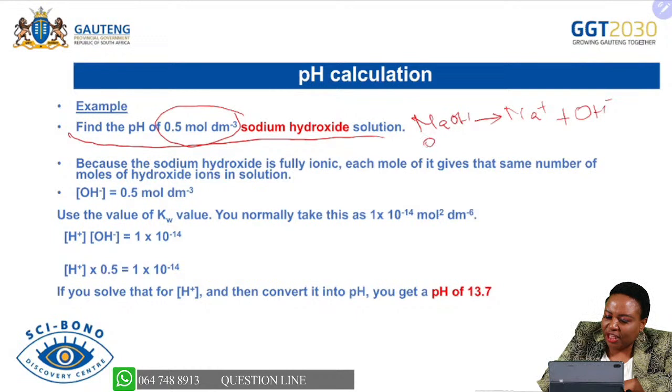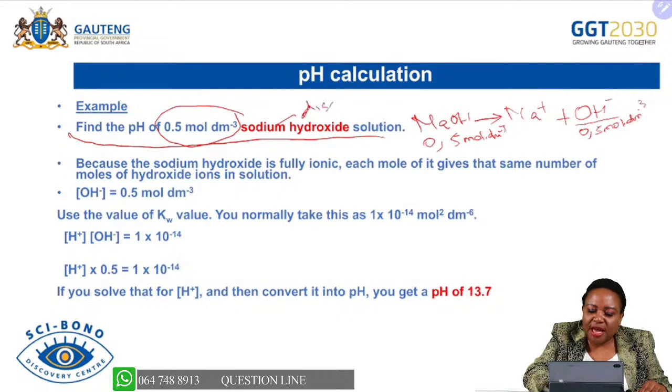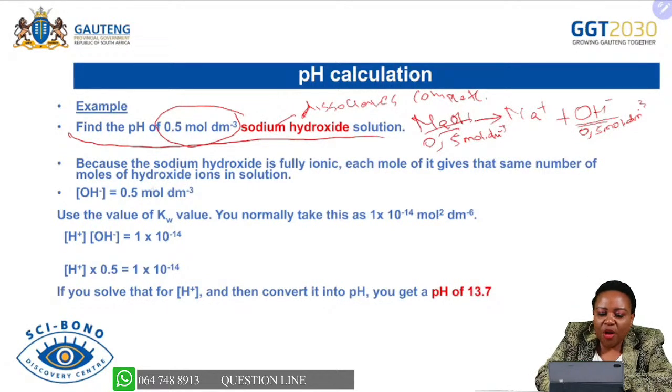Therefore, if we are provided 0.5 moles per decimeter cube of sodium hydroxide, we already know the concentration of hydroxide ions, because sodium hydroxide dissociates completely. That is the main reason we are relating the two concentrations. Because it dissociates completely, its concentration will be the same as the concentration of the hydroxide ions. Therefore, now if we are looking for the pH of sodium hydroxide, we already know the concentration of hydroxide ions.